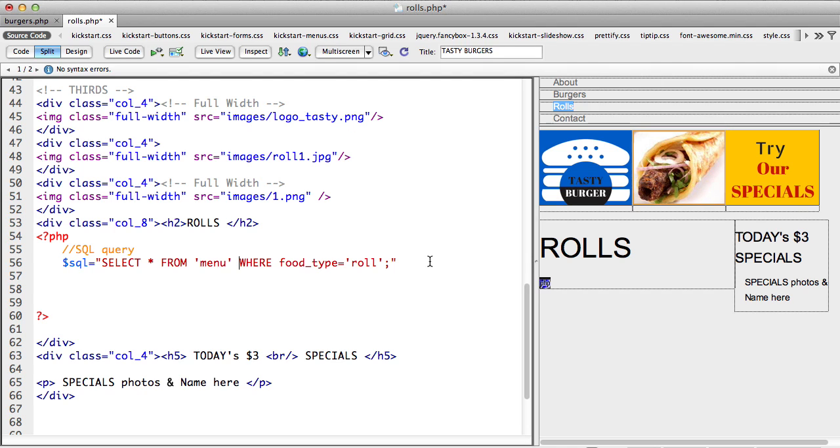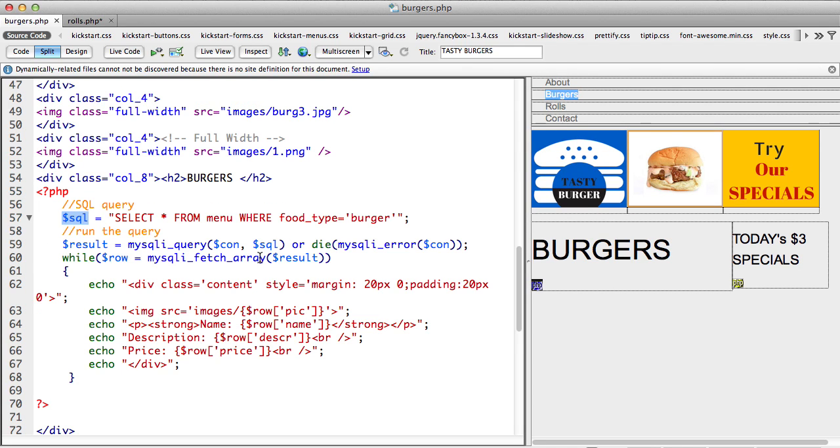Now you might remember that when we did JavaScript to extract XML data, we ran a for loop. This time we are just going to run a while loop, and the while loop will check if there is a record there or not. Now see the way it is run. We take the query, we run it, and we put it in result.